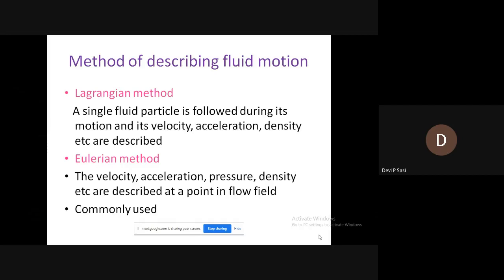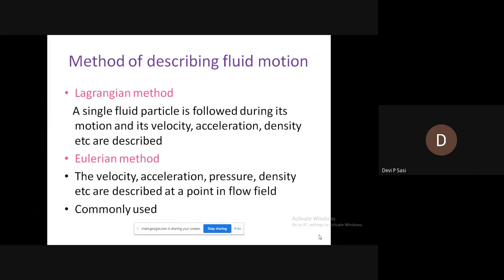First we are identifying a particle, then we are tracking that particle, and we study its properties like velocity, acceleration, density, etc. We are focusing on a particle, tracking or following it wherever it moves, and we study the properties like velocity, acceleration, density, etc. Then we describe those properties.